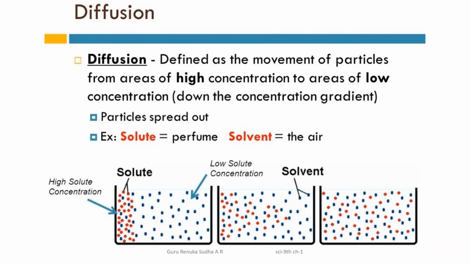So here, when the perfume is spread, the red color dots represent the perfume molecules and the blue color dots represent air molecules. If you spray the perfume, at that portion the molecules start to mix with the air, and how they mix completely with the air and form a uniform mixture, a uniform solution, you can say one uniform substance.